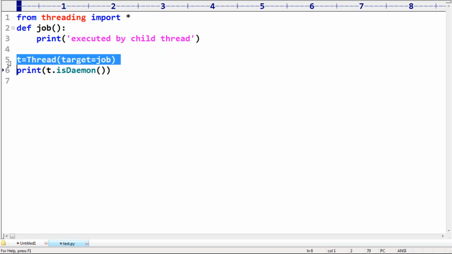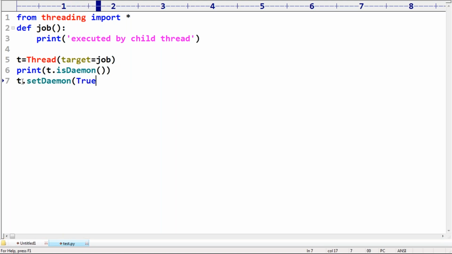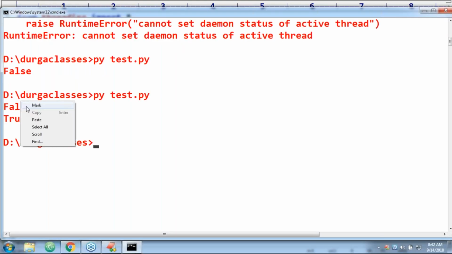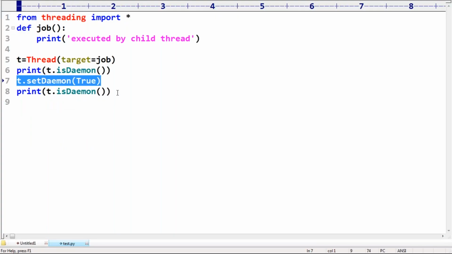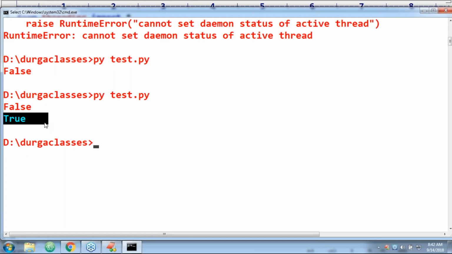Once a thread is started, we can't change it. But this thread is not started. Now t.setDaemon(True). Now I will ask again: what is the daemon nature? What answer are we going to get now? We are going to get true. The first time it is false, but after changing the daemon nature, it becomes true.